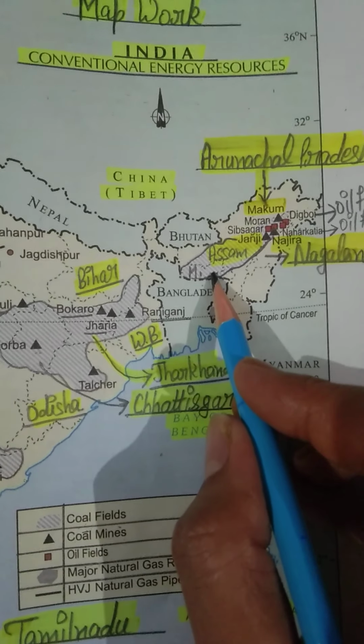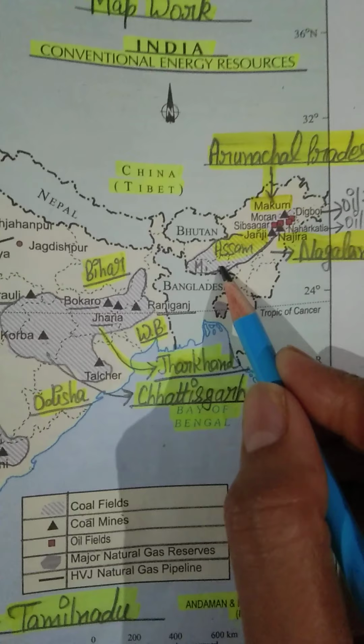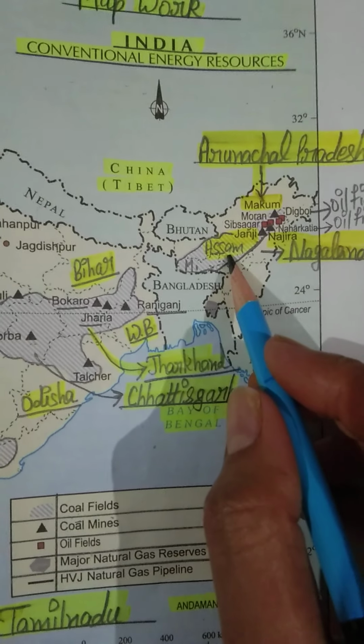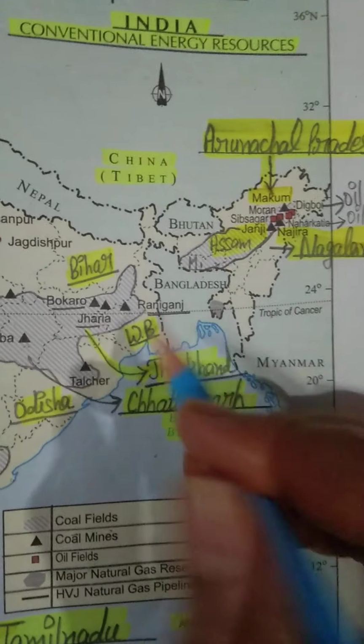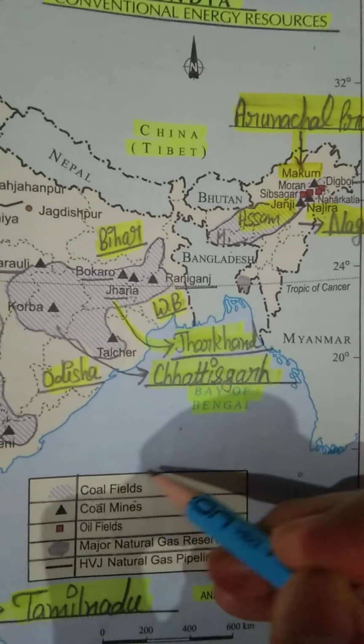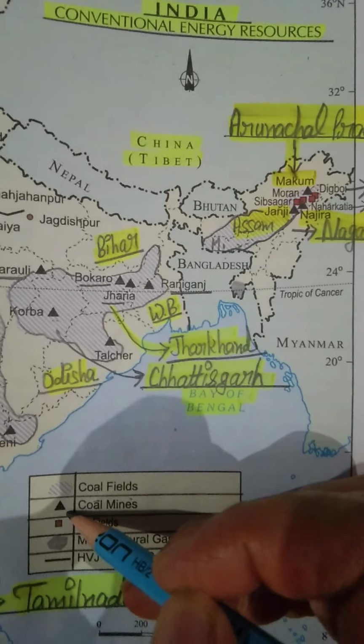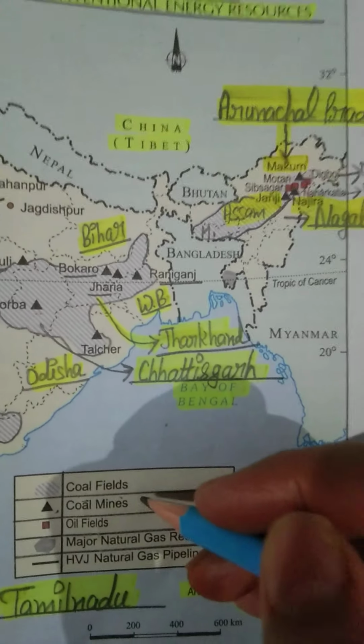Okay students, now see how many coal mines are located in this coal field. Just pay attention: these lines are equal to coal fields, and this black short triangle is equal to coal mines.